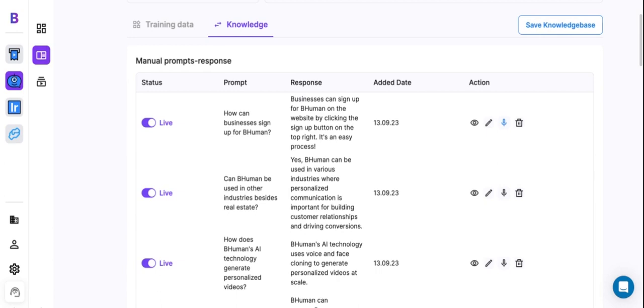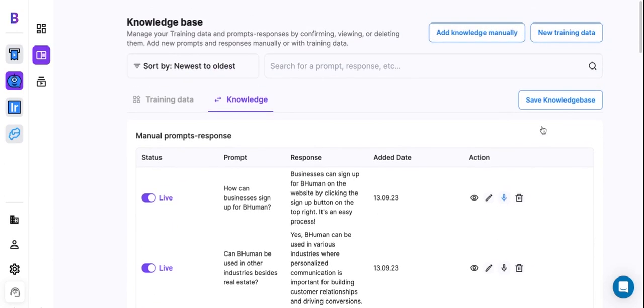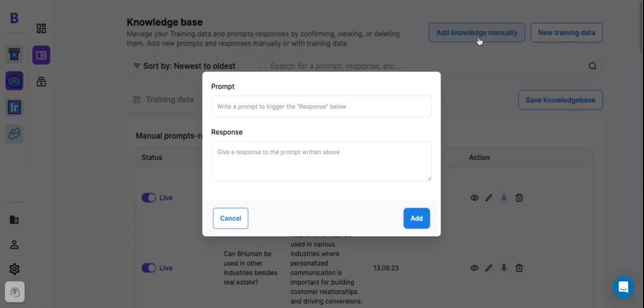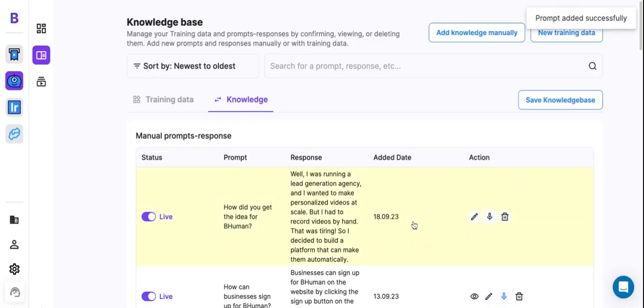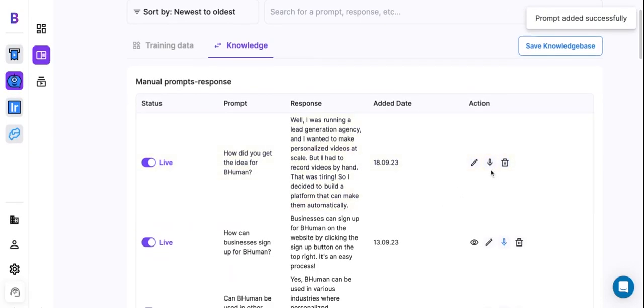Now, let me show you another way to add training data. So if I go up here, I can click Add Knowledge manually, which will enable me to write a prompt and a response manually. So for example, I can type in my prompt response, hit add. If I want to, I can record it manually.